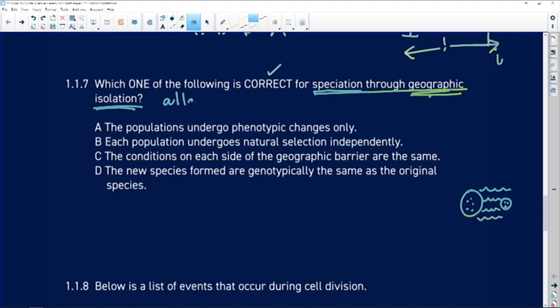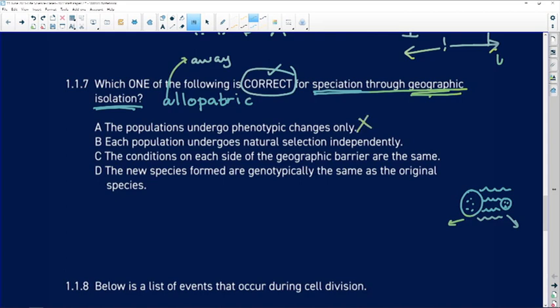You may have also learned the term allopatric speciation. That refers to A for away, A for allopatric. The species have developed away from each other. So we're looking for a statement that is correct. The populations undergo phenotypic changes only.